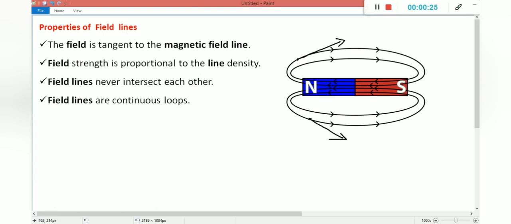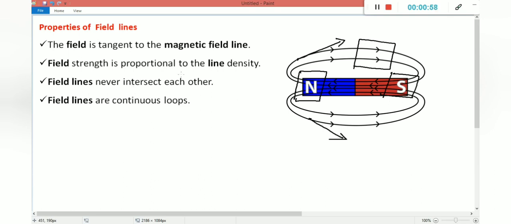Then the second point: field strength is proportional to the line density, because now we are going to consider an area here. For this area only two lines are there. If you consider the same area at the poles, the field lines are greater compared to the previous one. So in general you can recollect the points which you studied in 10th. The magnetic field strength is more at the poles than any other place.